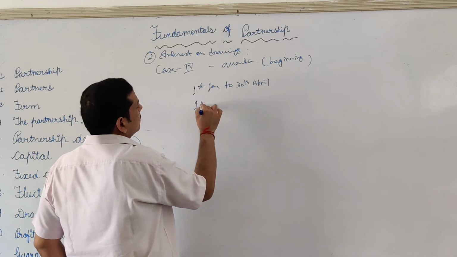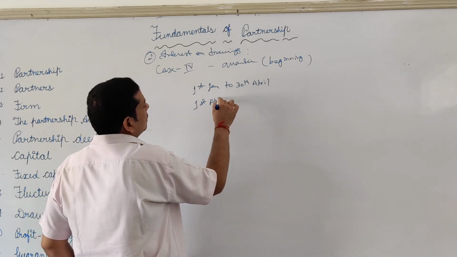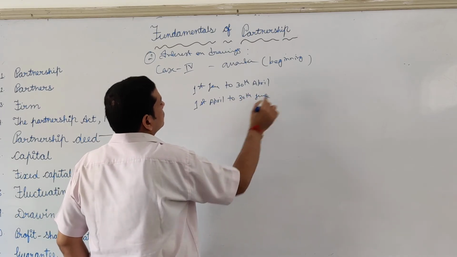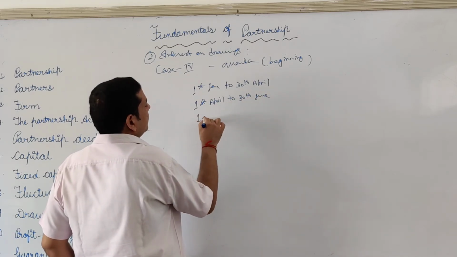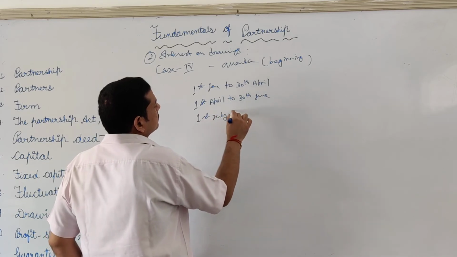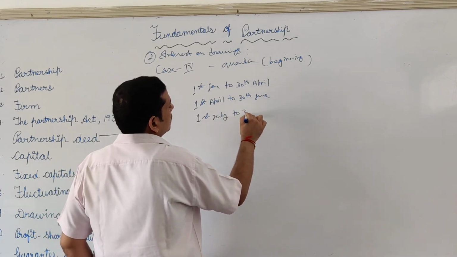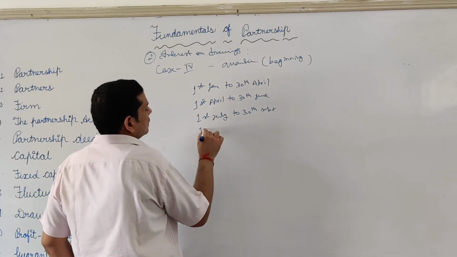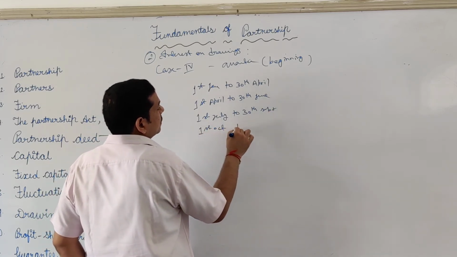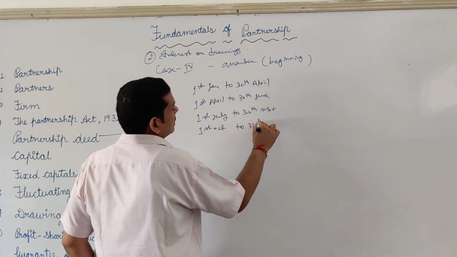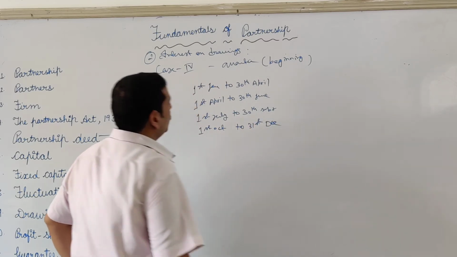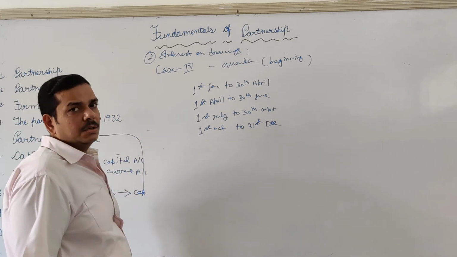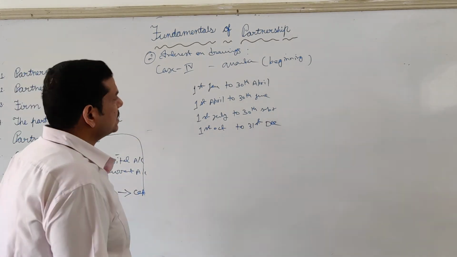Second quarter is 1st April to 30th June. Third is 1st July to 30th September. And last is 1st October to 31st December. You can count it from any point of the year. You can count it from 1st April, 1st July, 1st October. Whatever it is, it will come to 12 months only.